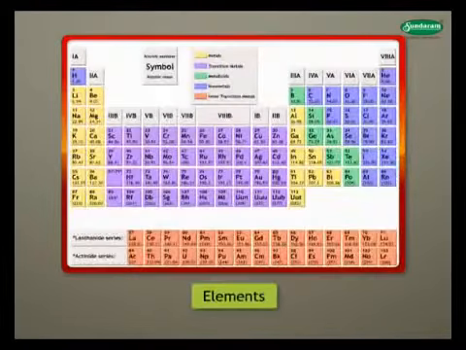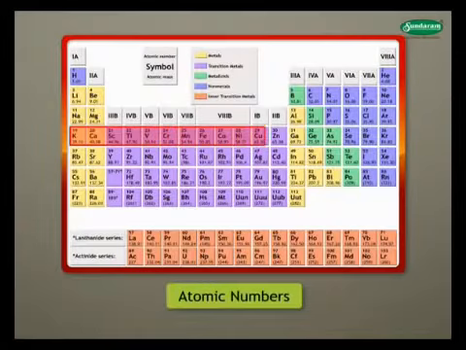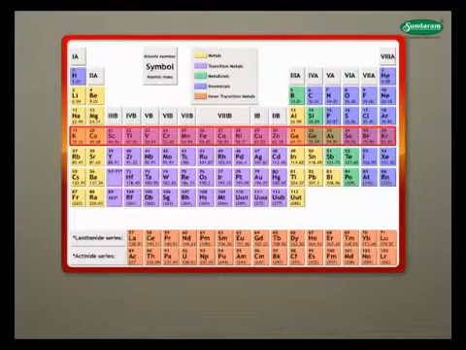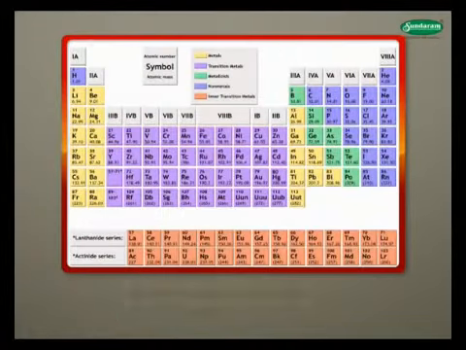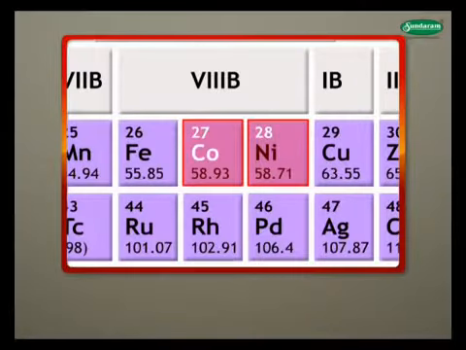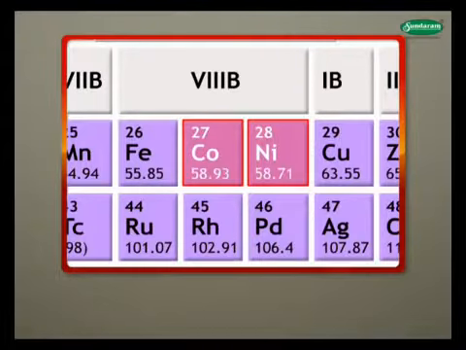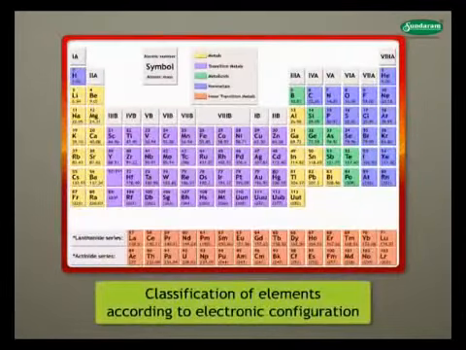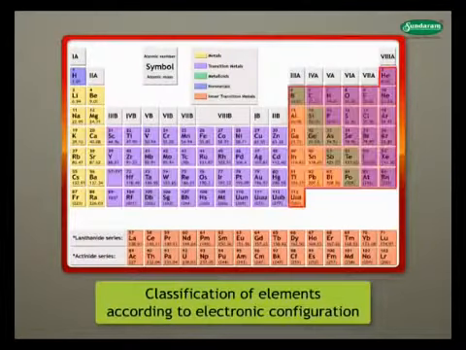When elements are arranged according to their atomic numbers, the anomaly regarding certain pairs of elements in Mendeleev's periodic table disappears. For example, the atomic numbers of cobalt and nickel are 27 and 28 respectively. Therefore, cobalt will come first and then nickel, although its atomic mass is greater. Elements are classified according to their electronic configuration into different blocks.